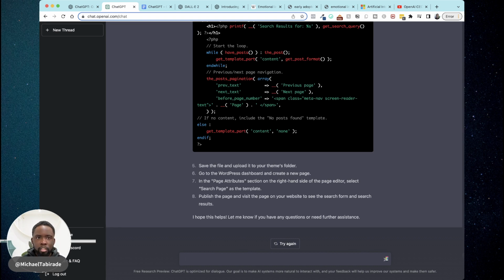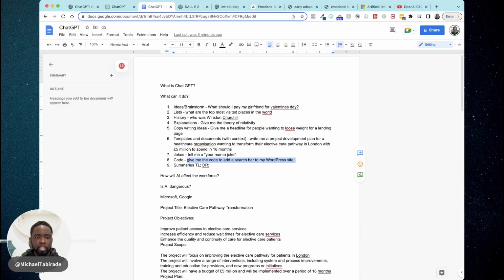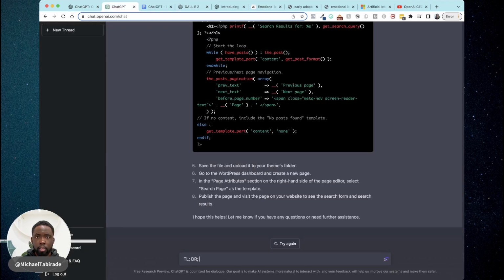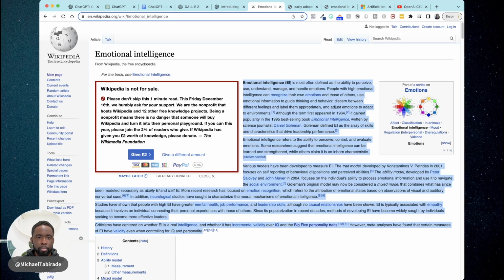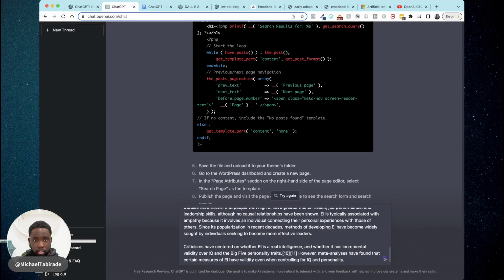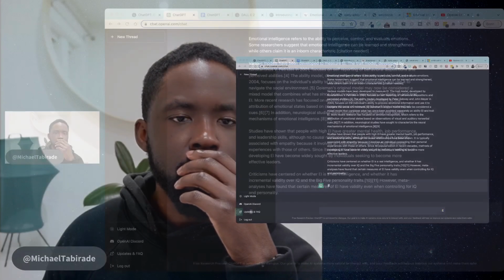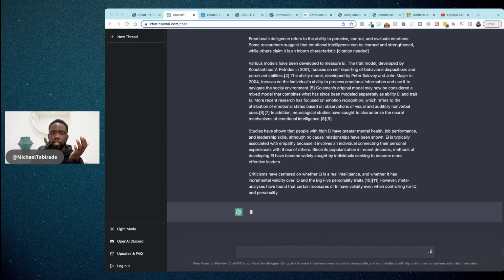So the trick here in terms of getting big, large text and summarizing it is that all you need to do is have TL;DR, okay? And if we go here, we paste that here, and then we get this text and we paste it there. Then if I press enter, it will give me a summary of this text. You just have to give it some time. It will explain this stuff in a summary.